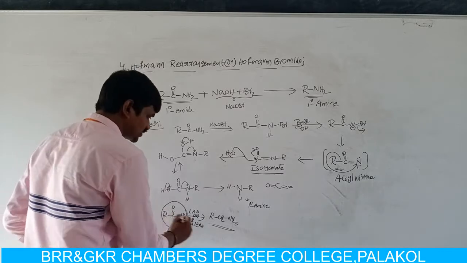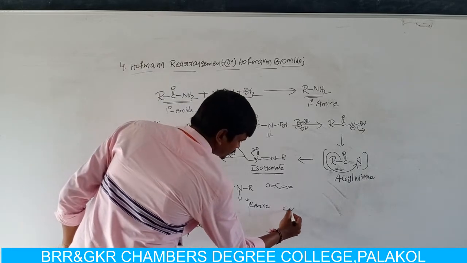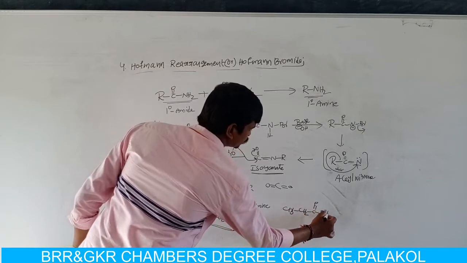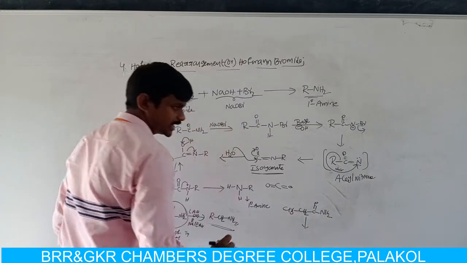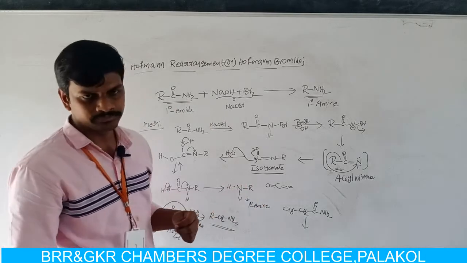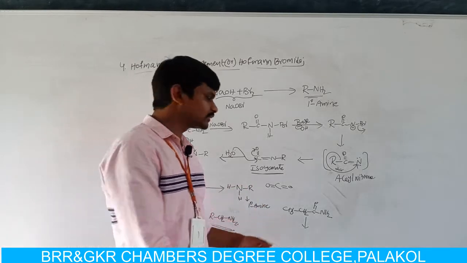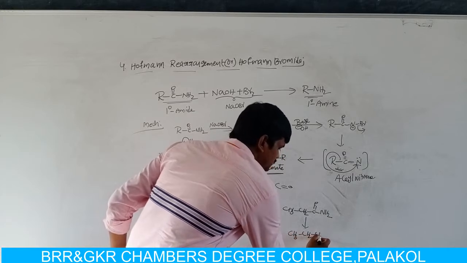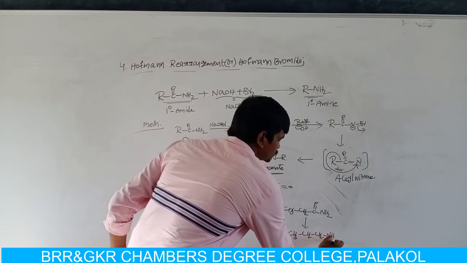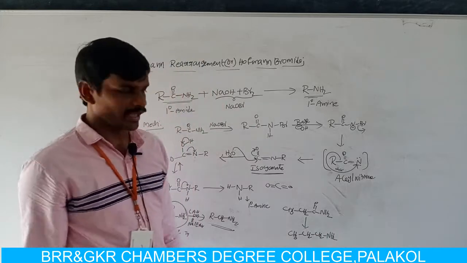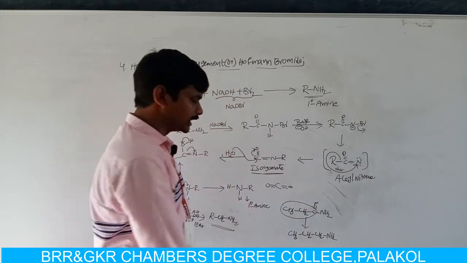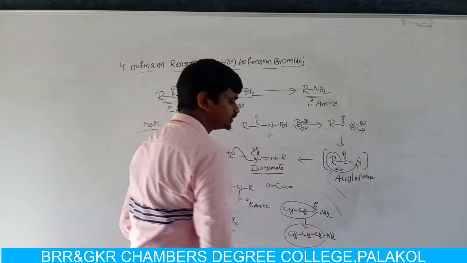For example, in place of R, if I take CH3CH2, C double bonded O, NH2, on reduction reaction with either lithium aluminum hydride, or H2 and platinum, or sodium in ethyl alcohol, I get CH3CH2CH2NH2. Here we have 3 carbon atoms in the amide. In the amine also we have 3 carbon atoms.